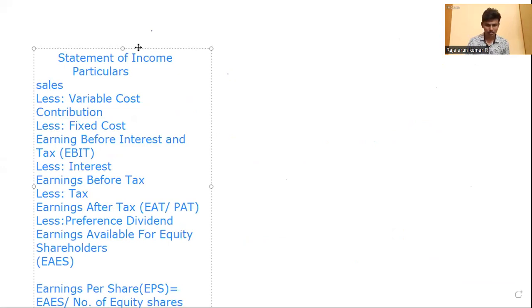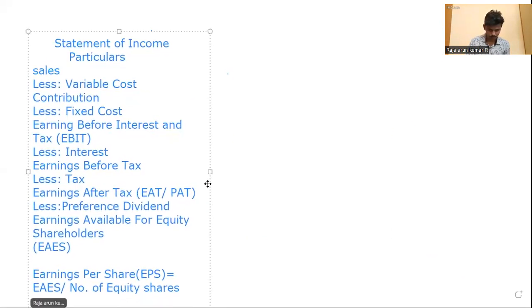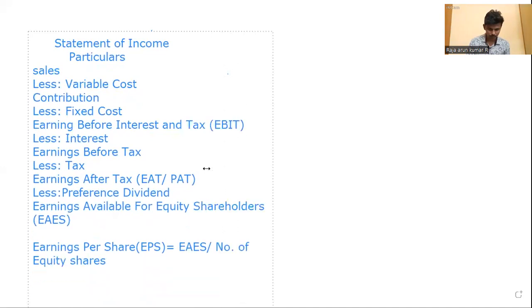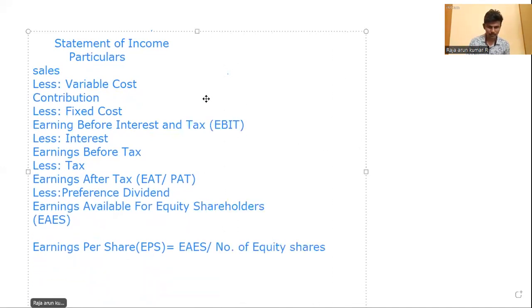Here I take a text. Yes, here it is. You just copy it, the statement of income. This is the basics for your further classes.